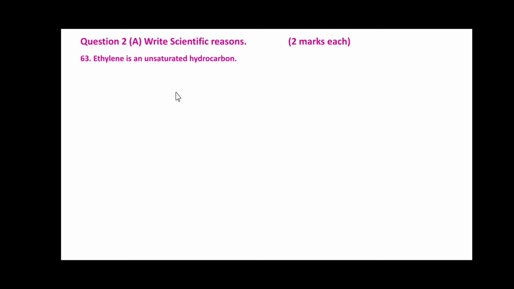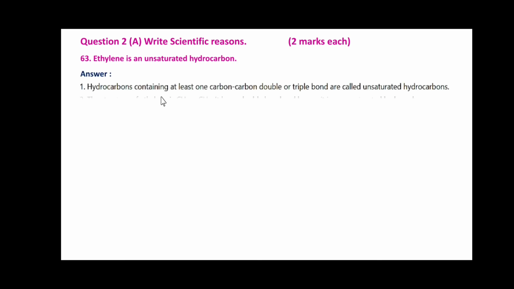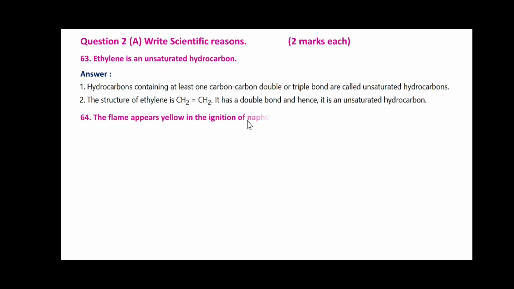Ethylene is an unsaturated hydrocarbon. Hydrocarbons containing at least one carbon-carbon double or triple bond are called unsaturated hydrocarbons. The structure of ethylene is CH2 double bond CH2. It has a double bond and hence it is an unsaturated hydrocarbon.